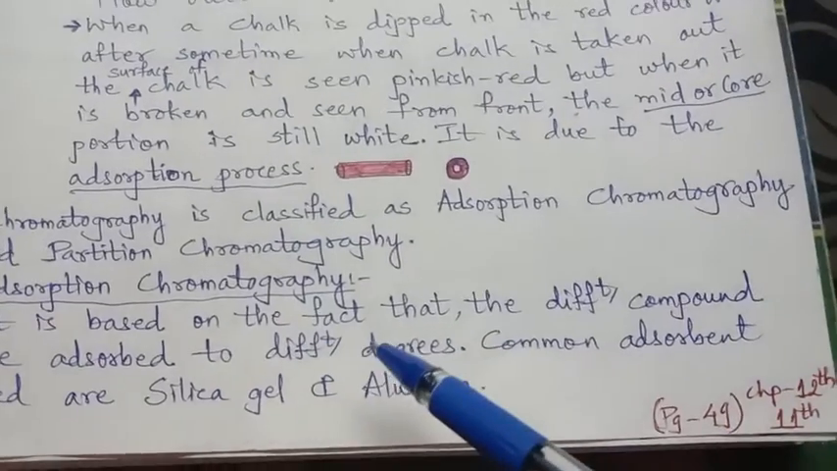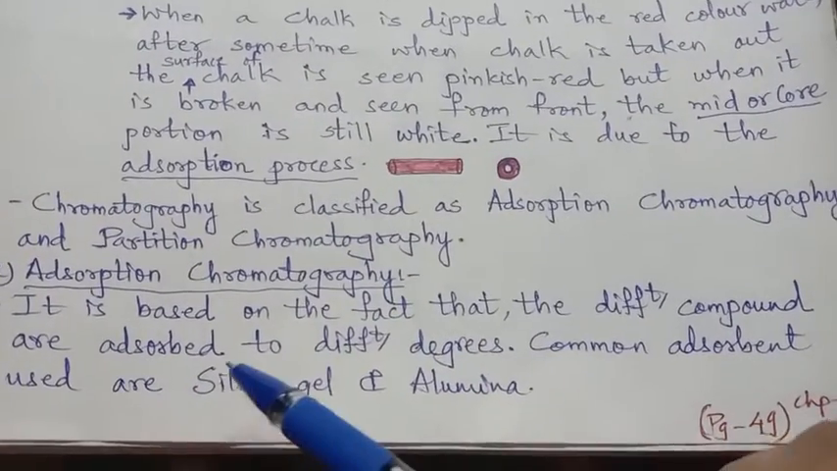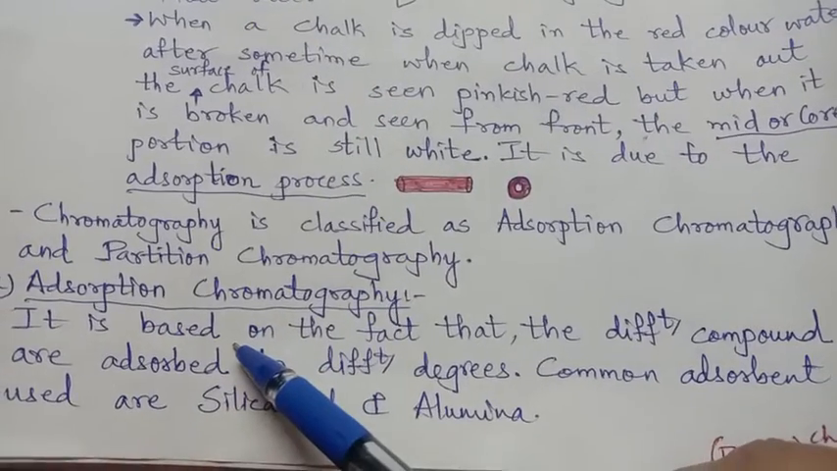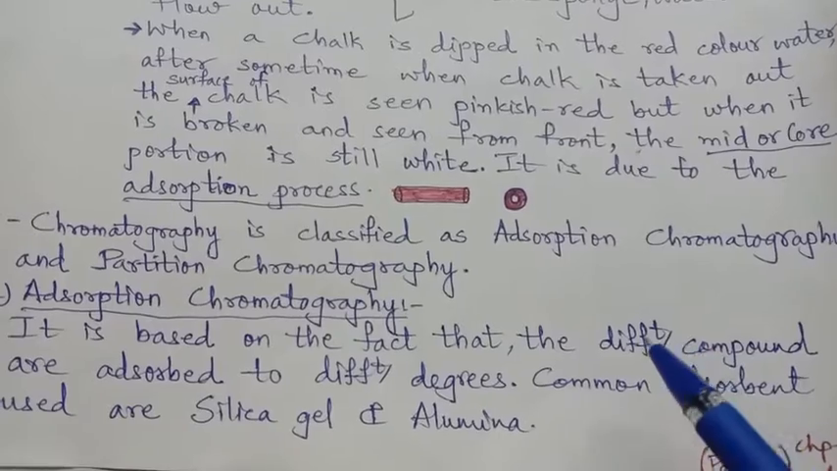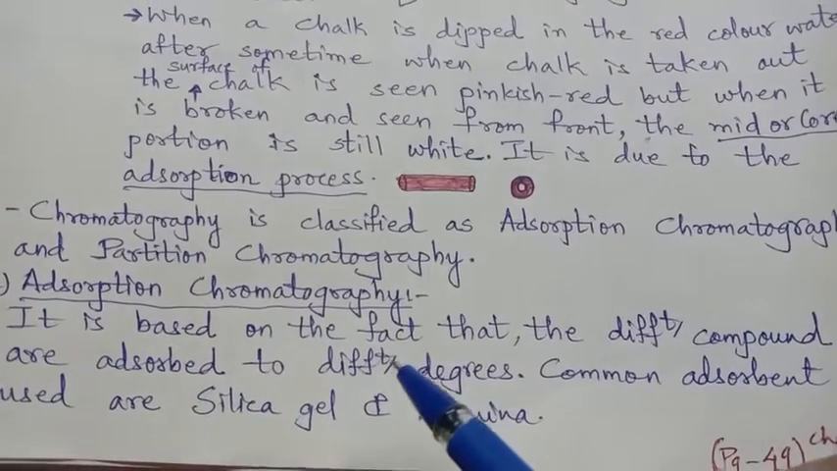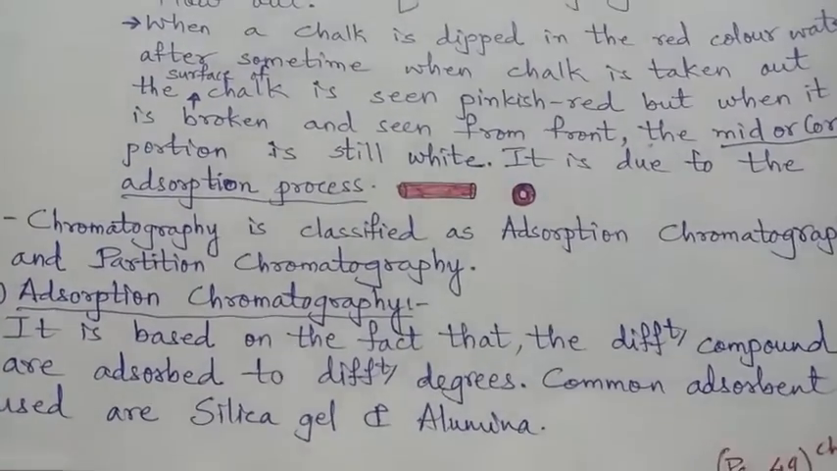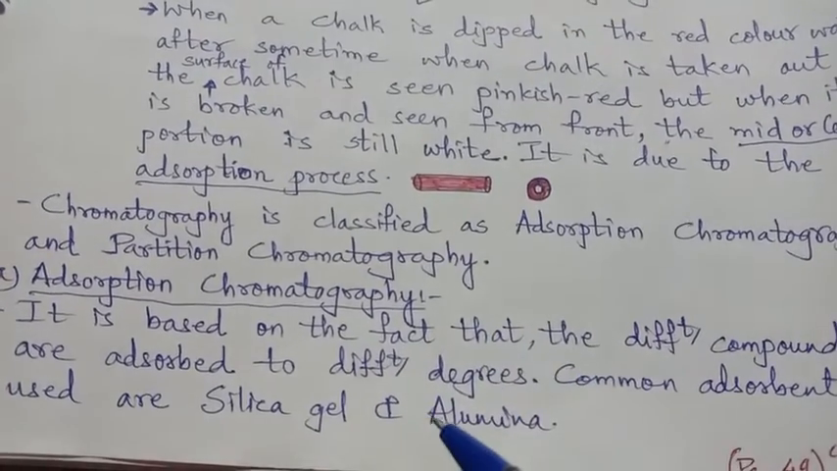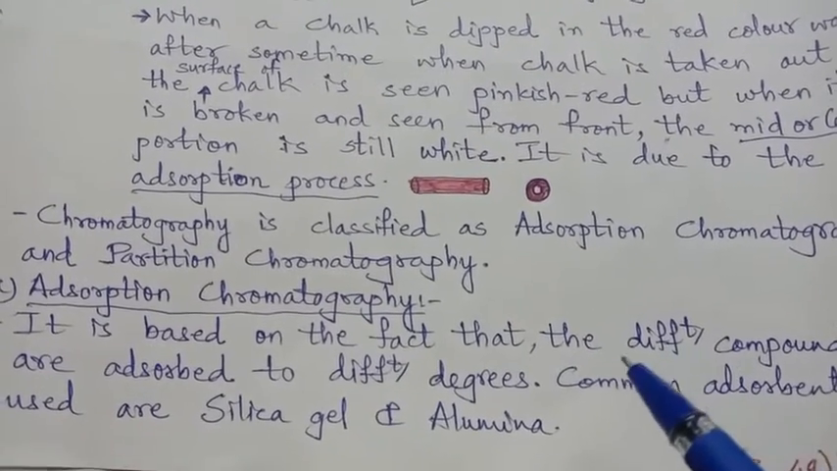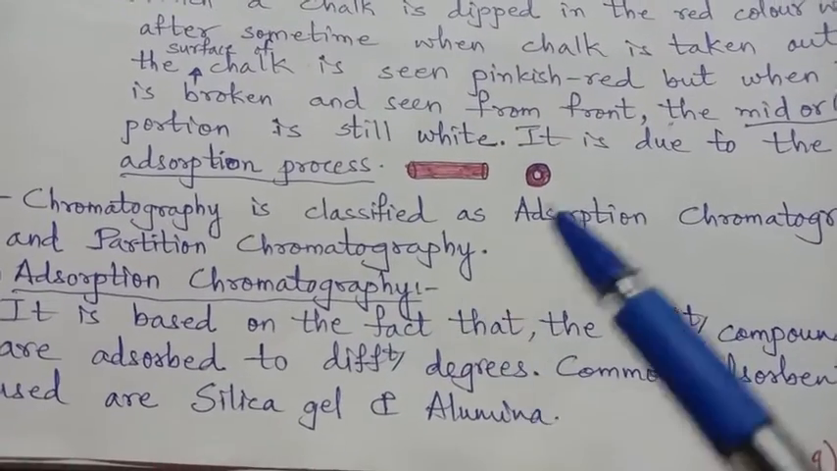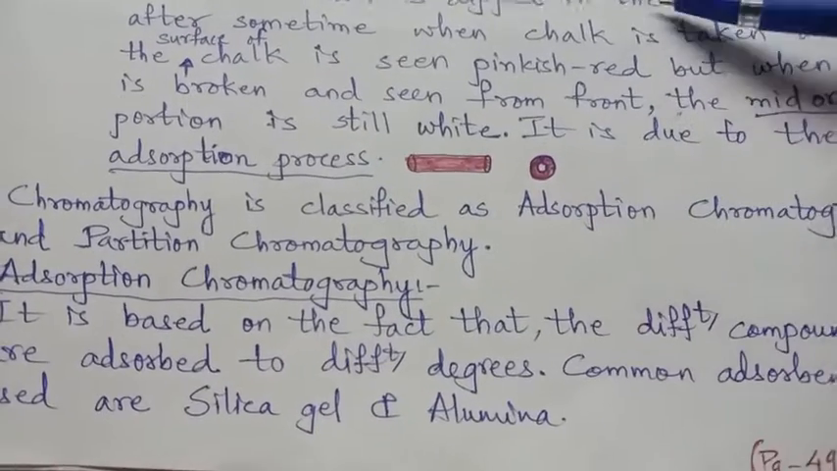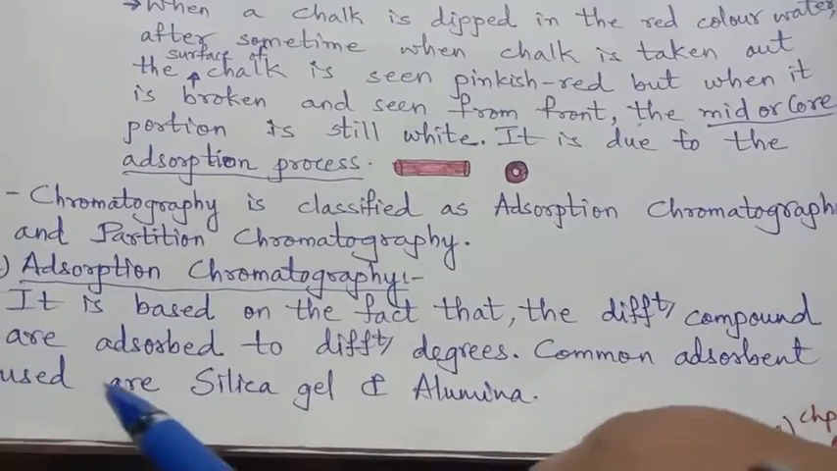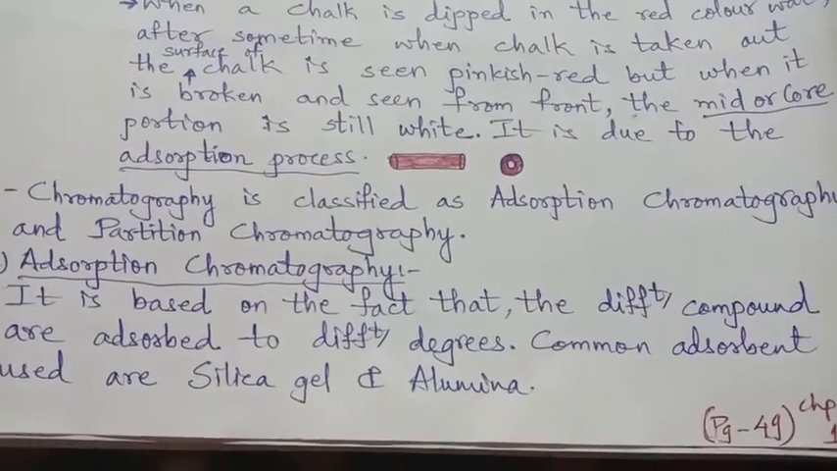It is based on the fact that different compounds are adsorbed to different degrees. What is again a basic fact? That different compounds are adsorbed to different degrees. It means when the compounds are mixed and when we are there to separate them, all the compounds will not be separated at the same rate. One will separate faster, the other will be slow, the other still slower.